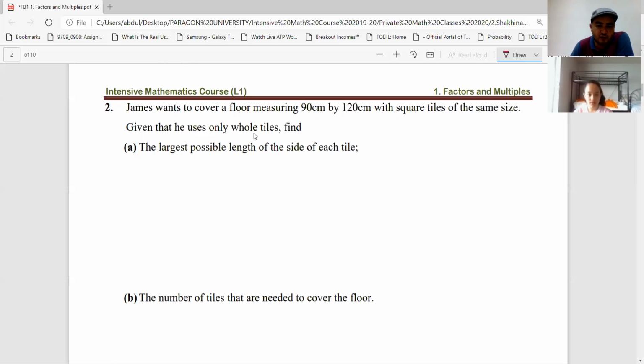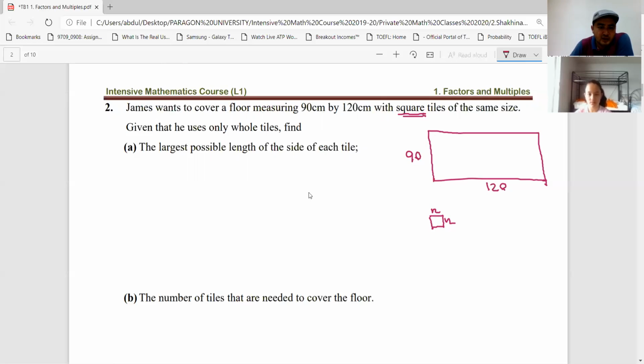James wants to cover a floor measuring 90 centimeters by 120 centimeters. Actually here we have a rectangular floor, so the length is 120 centimeters and the width 90 centimeters. That's the first part of the question. With square tiles of the same size. We don't know the size. Let's say this side is n, also this side is n, because it says square. Square means all sides are equal.